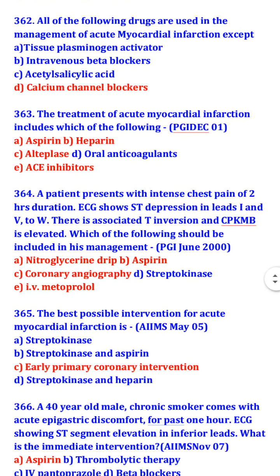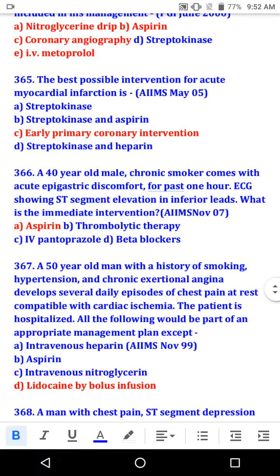A patient presents with intense chest pain of 2 hours duration. ECG shows ST depression in lead 1 and V5 to V6. There is associated T inversion and CPK-MB is elevated. Which of the following should be included in his management? Nitroglycerin drip, aspirin, coronary angiography, and IV metoprolol. The best possible intervention for acute myocardial infarction is early primary coronary intervention.